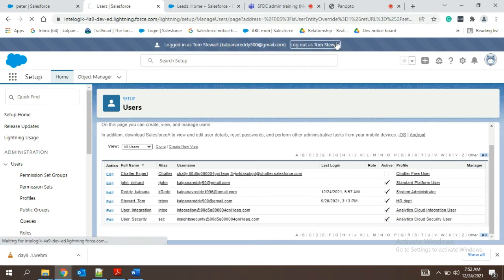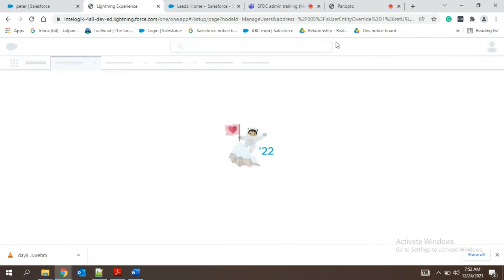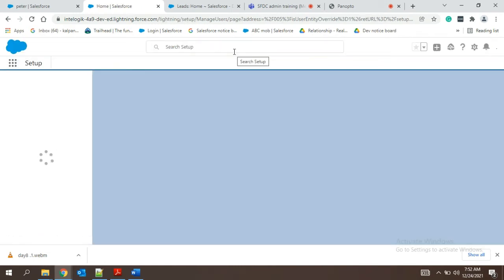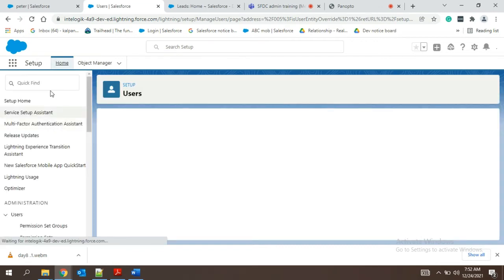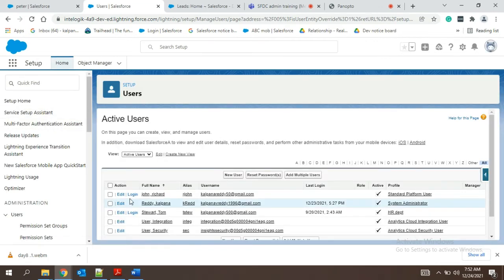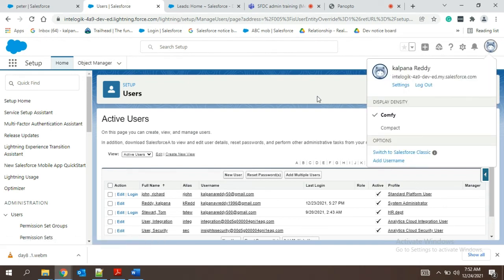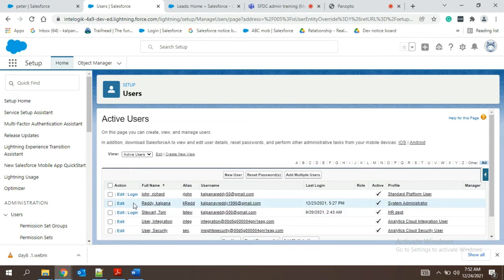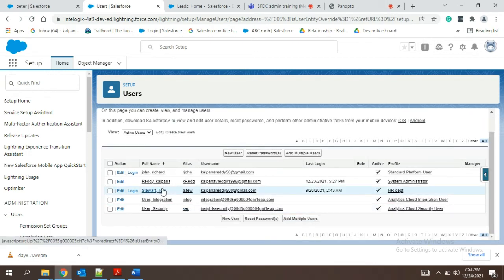So now if I log out, now I was able to log out directly, but for you, a few times it will log out entirely. You have to give the password and ID for yourself and log in, but later it will be fixed. Okay. So now I am in Kalpana's profile, who is a system administrator. See here, Kalpana. That means now I can see these login options, reset passwords and everything. These things were not there for the other user. When we logged in with that user, he did not have all those permissions. Understood?